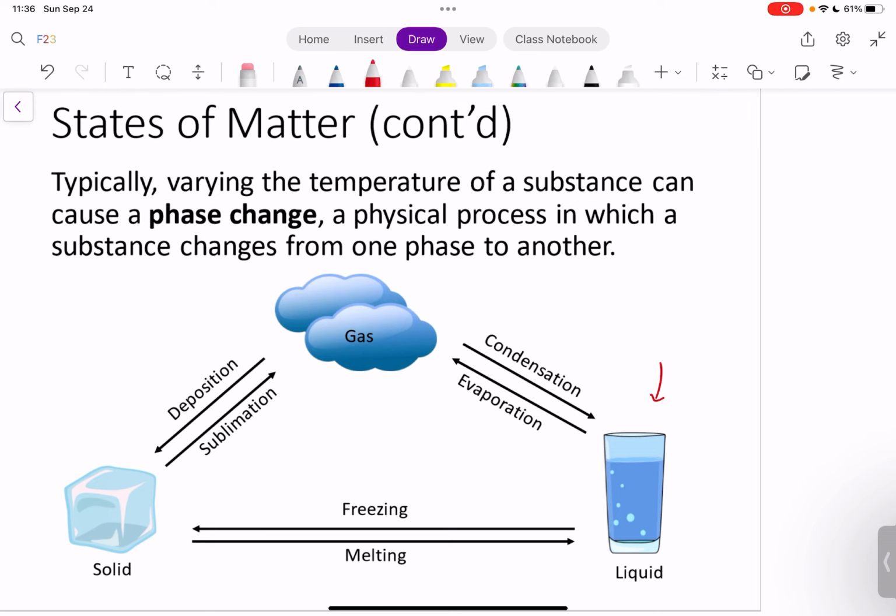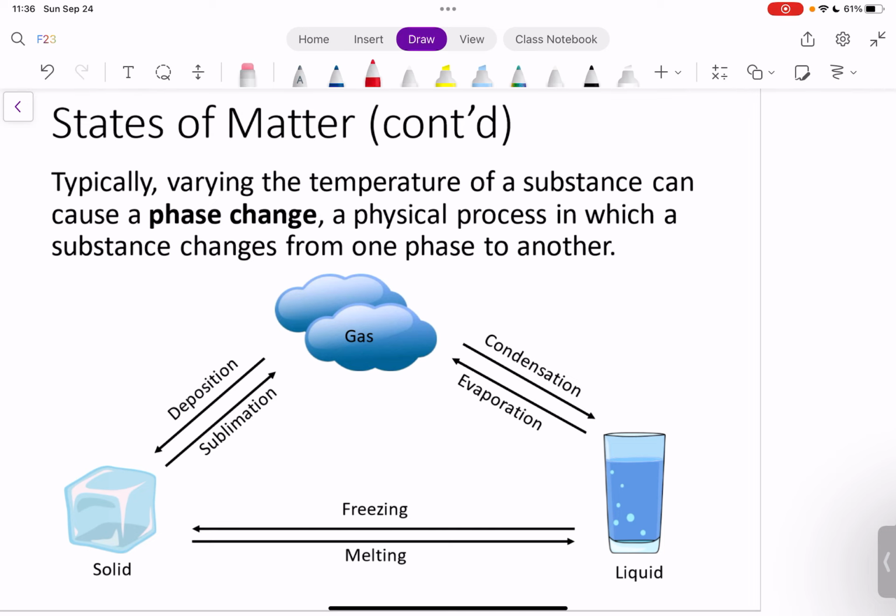But what we can do is freeze that water. And what happens when we freeze the water? We make solid water. Another term for solid water is ice. We can also melt that ice back down, and then we'll have liquid water when we melt it. So that's a phase change from liquid to solid or solid to liquid. We're really familiar with that. We do that all the time in our daily lives.